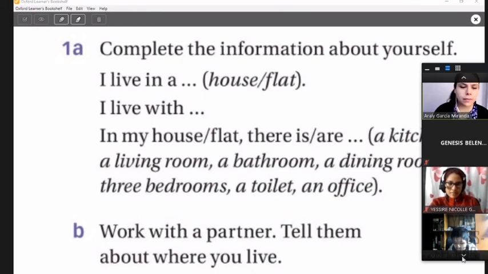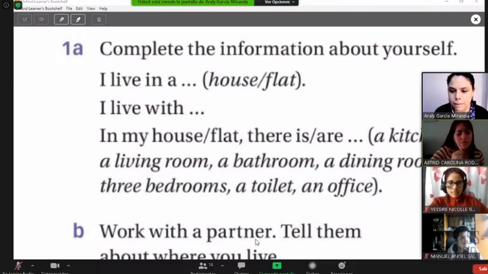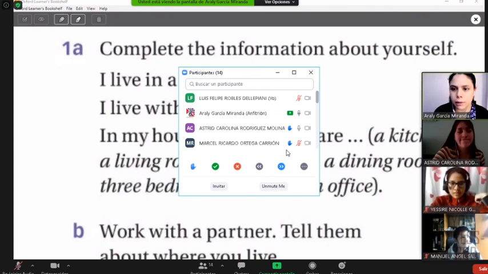Astrid, what do you have? I live in a flat. I live with my parents, my siblings, and my pet. In my flat, there is a kitchen, a dining room, and there are three bedrooms and four TVs. Okay, that's fine. Thank you so much, Astrid, for your comments.